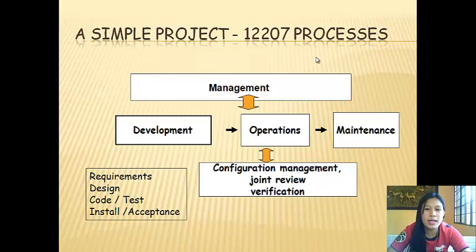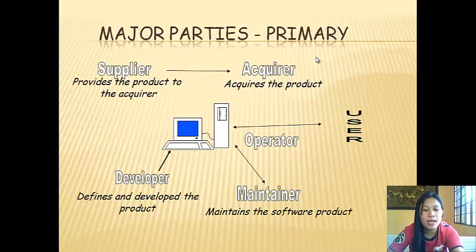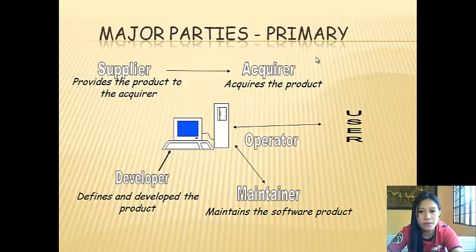A simple project with the 12207 processes. First is management, development, operations, maintenance, configuration management, and joint review verification. The major part is primary: the supplier provides the product to the acquirer, and the acquirer acquires the product. Then there are the operator, the user, the developer, and the maintainer. The developer defines and develops the product, and the maintainer maintains the software product.